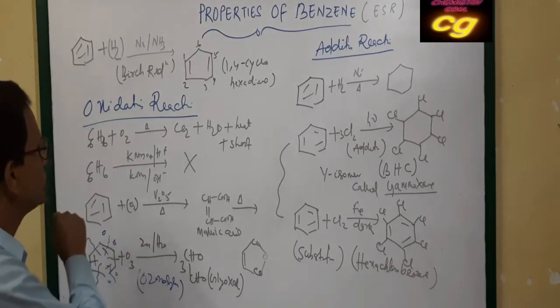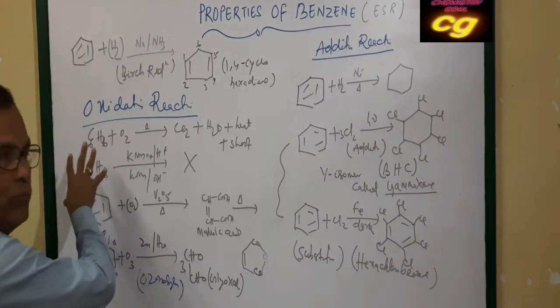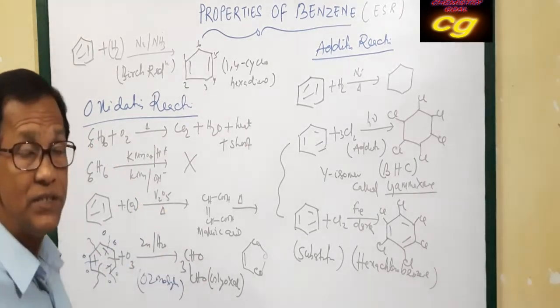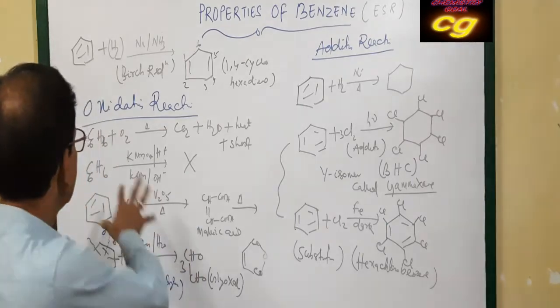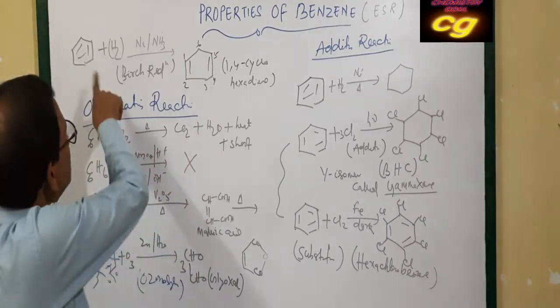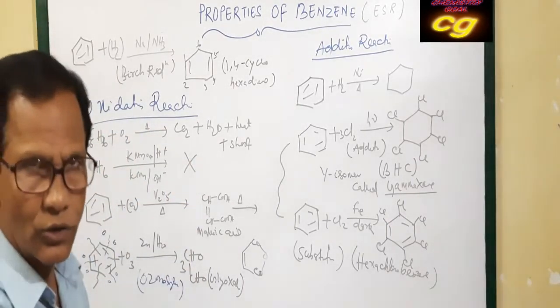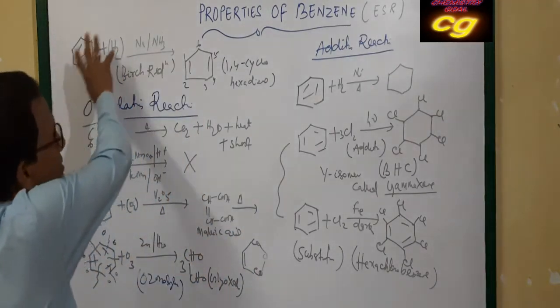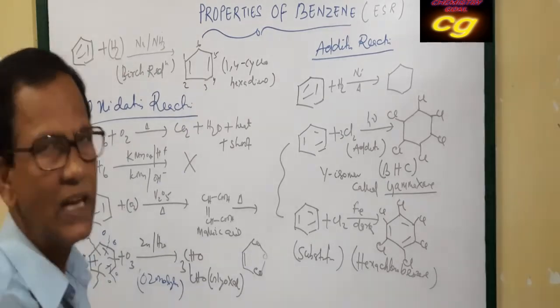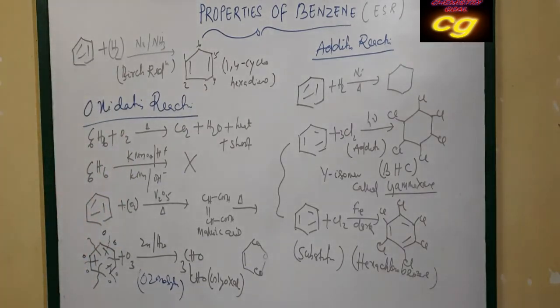Direct oxidation of benzene by KMnO4 in acidic or basic medium generally does not take place because the pi bond undergoes resonance, delocalization, so it cannot be oxidized by potassium permanganate.